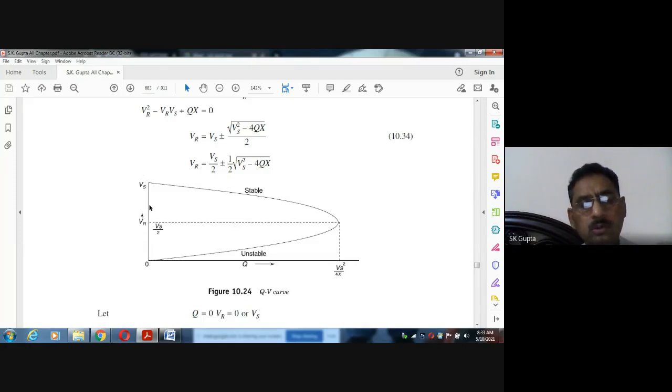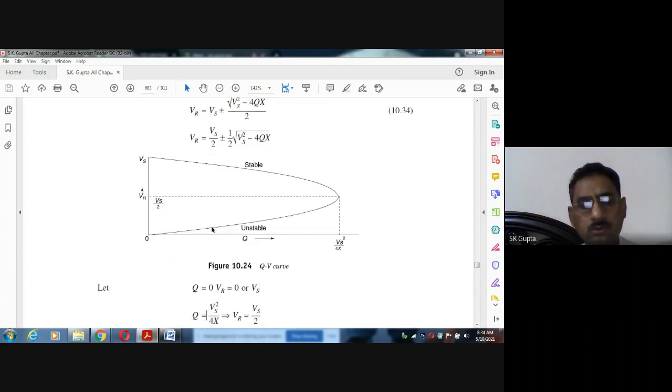If you increase this Q, अगर आप इसे बढ़ाएंगे तो ये वैल्यू कम होगा, ये कम होता जाएगा. So this will come when 4QX is equal to Vs square, or simply you can say when Q is equal to Vs square by 4X. If Q is equal to this value, put this Q value here, this will be 0. It means the receiving voltage VR will be Vs by 2.